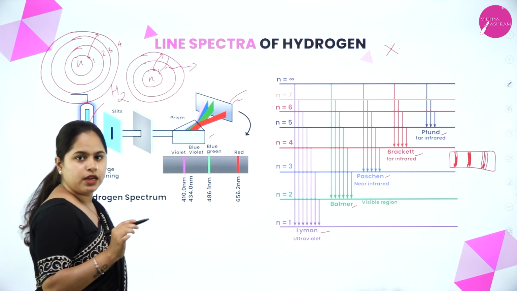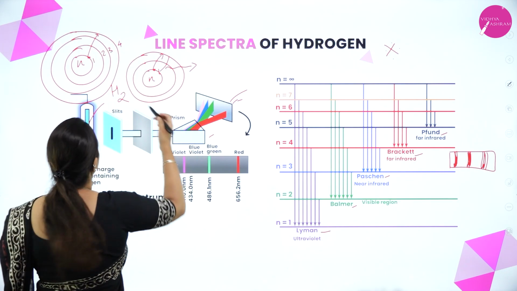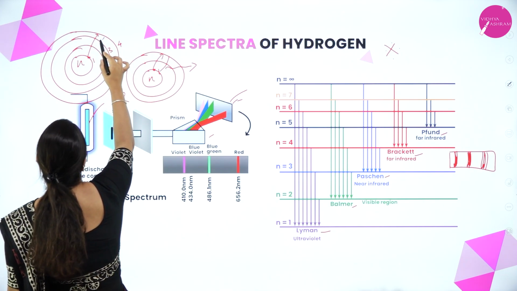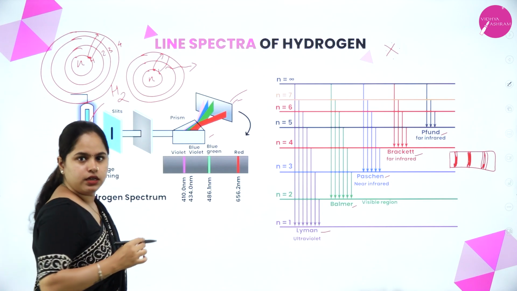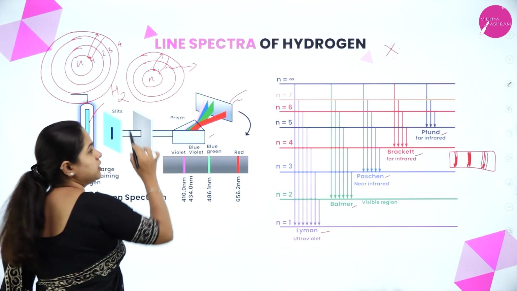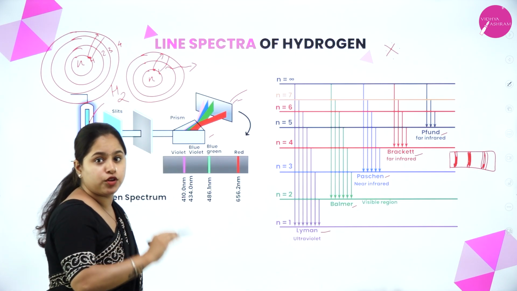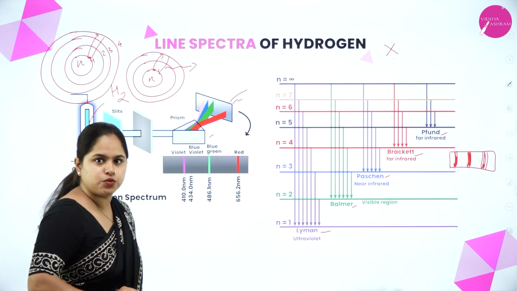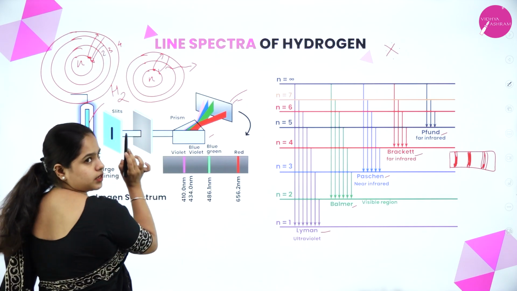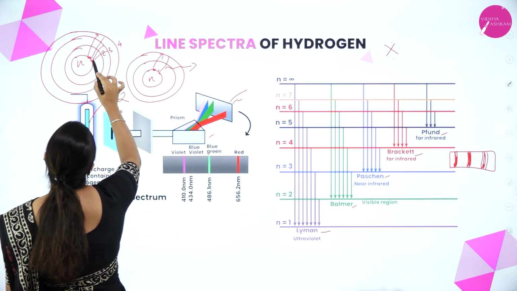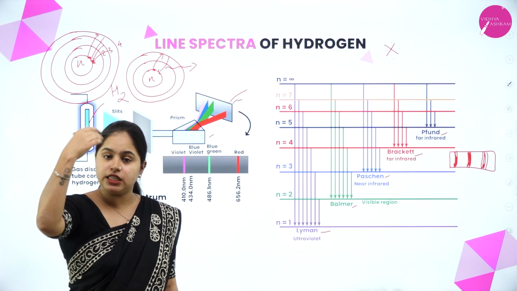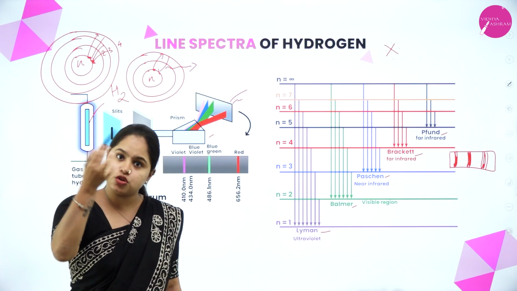There is a possibility that the electron can jump from the fourth energy state to the first one. Or from the fourth energy state, the electron moves to the third and then comes back to 1. That is also possible, right? It can come from third to 1, and it can also come from 2 to 1. In this way, electrons can jump from each of the higher excited states to the ground state.